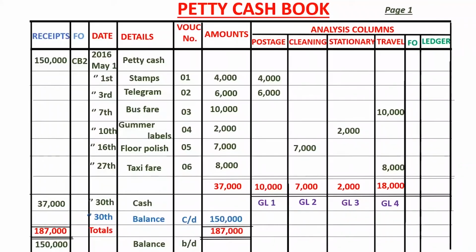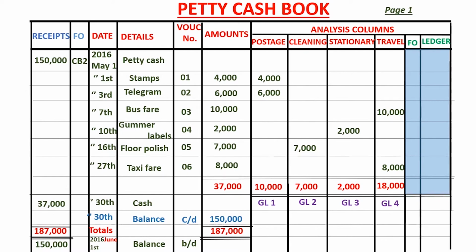So now remaining here is we have not yet talked about the ledger column that is at the extreme end, the other side. Now, talking about the last column in the petty cash book, which we're calling the ledger column, here is the thing. For starters, we say that petty cash is used to clear off small expenses during the course of business transactions. Now, sometimes petty cash may be used to clear off an item that is not in the category of small expenses, or simply put, sometimes petty cash may be used to pay off items that do not exist in the general ledger, but in other ledgers. If this happens, we post that figure in the ledger column.